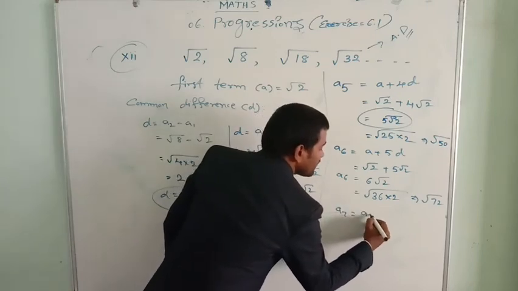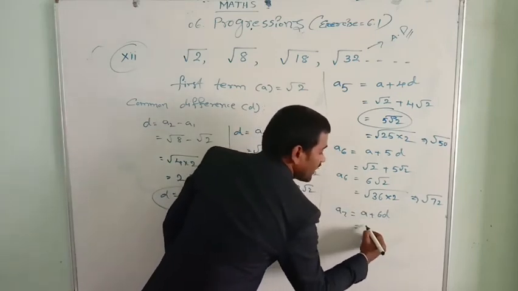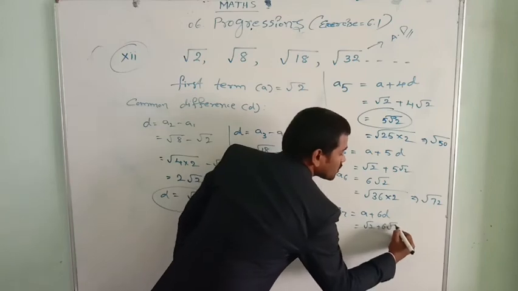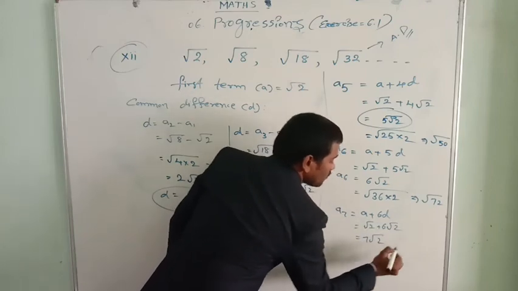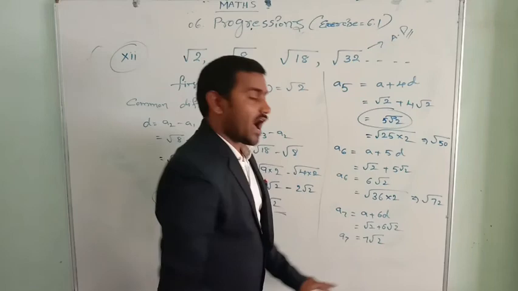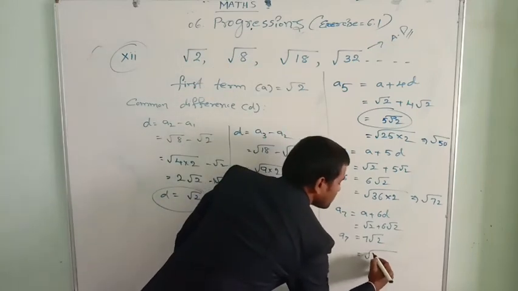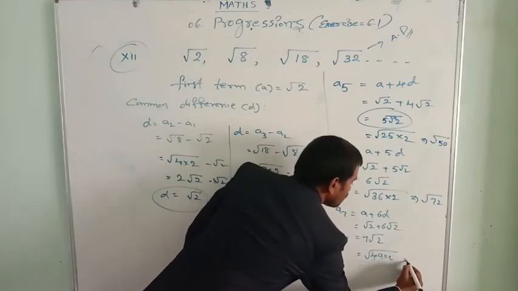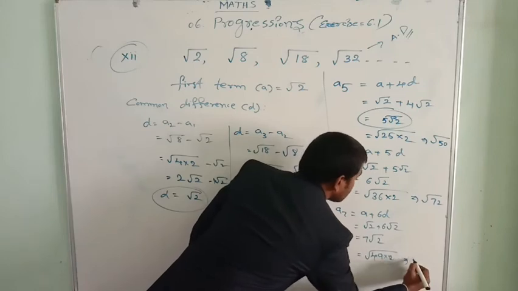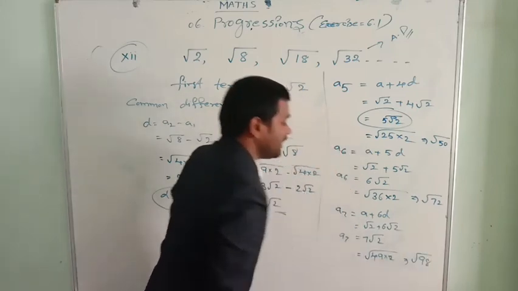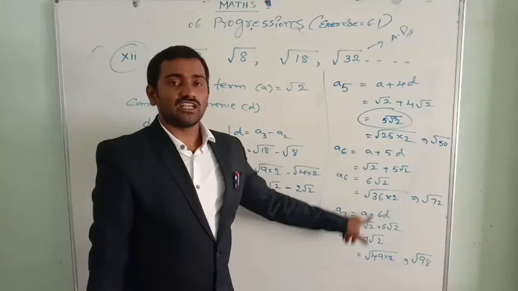A7 equal to A plus 6D. That equal to A equal to root 2 plus 6 root 2. That equal to 7 root 2. Here A7 equal to 7 root 2. Or else we can expand this as a 49 into 2. 49 into 2. That is square root of 98. So next 3 terms we got it.